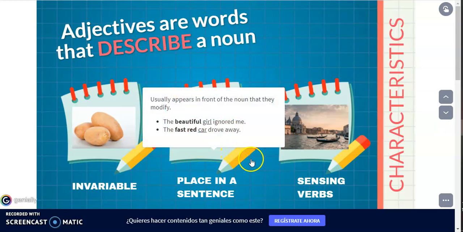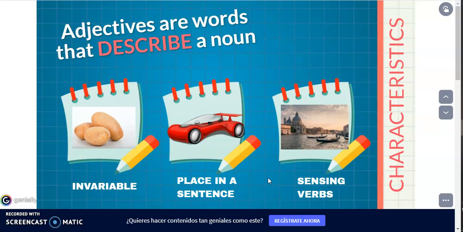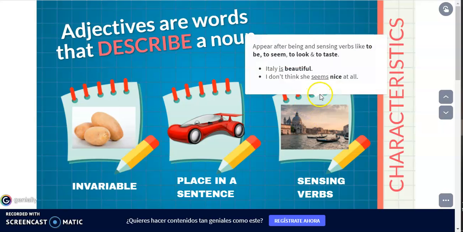And the third characteristic that we have signaled here in this presentation is how do we use an adjective when we are using sensing verbs. Sensing verbs are the verbs that we know, like to be, to seem, to look, and to taste. Ser, parecer, verse, o saber, saber de gusto, sabe raro, sabe salado, sabe, etc.